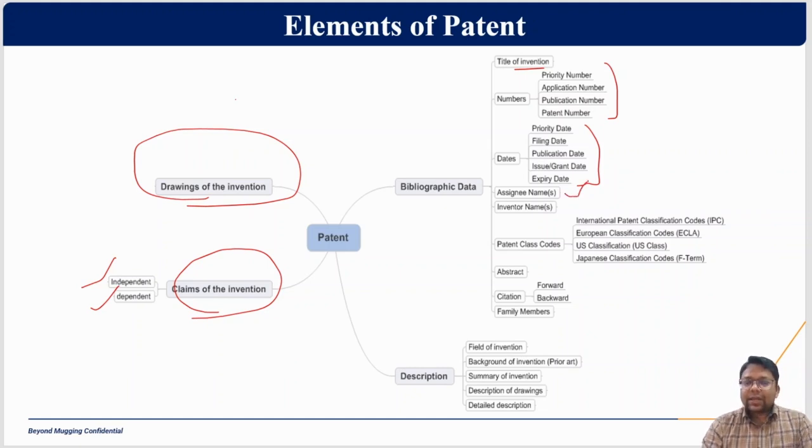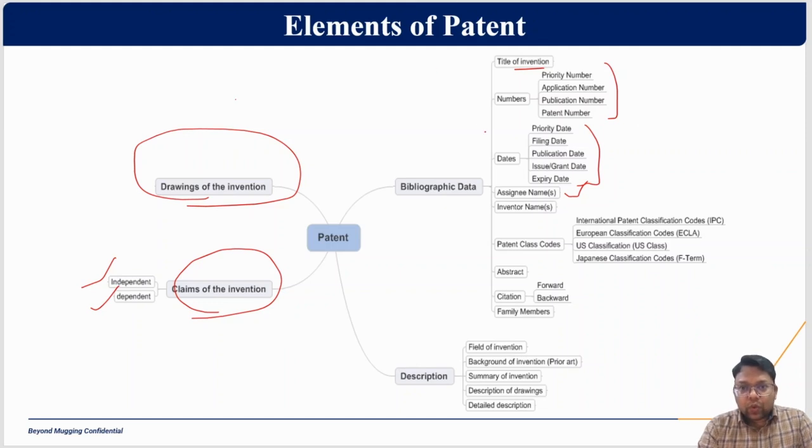Assignee or applicant is the owner of the patent. Inventor is a person, right? Who is an inventor? An inventor is a person who invents something. But the inventor can be the assignee, right? But the assignee is in charge of the patent, is the owner of the patent. Suppose you are working with some company, Sun Pharma, right? As an employee, you will be considered the inventor, but you may or may not be considered the assignee or applicant. In that case, Sun Pharma will be seen as the owner of the patent application.